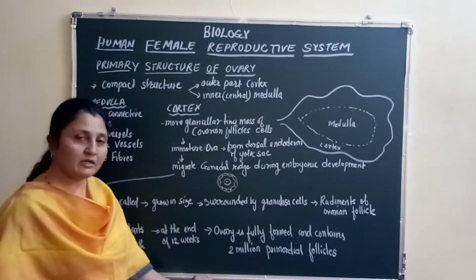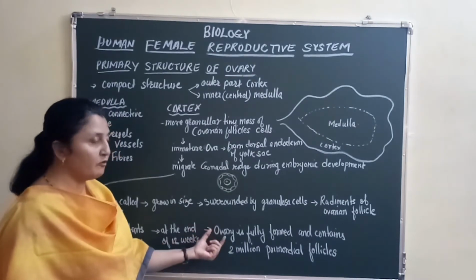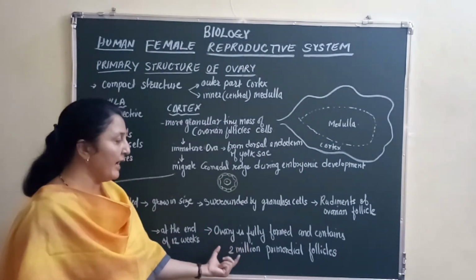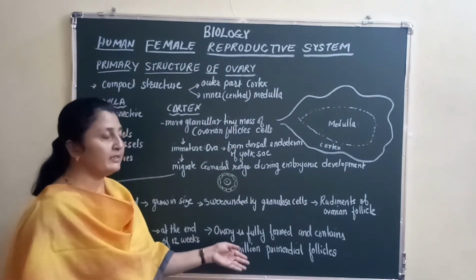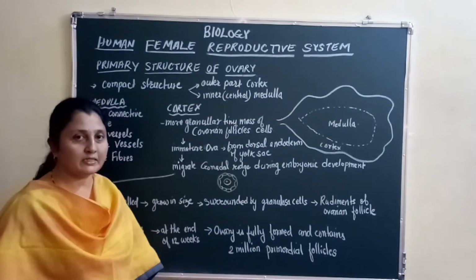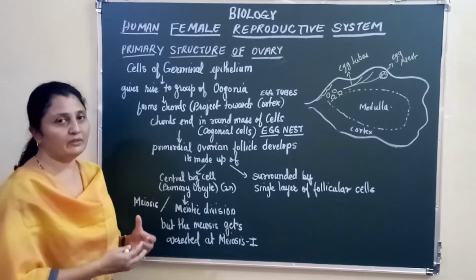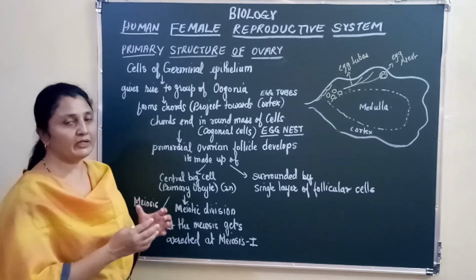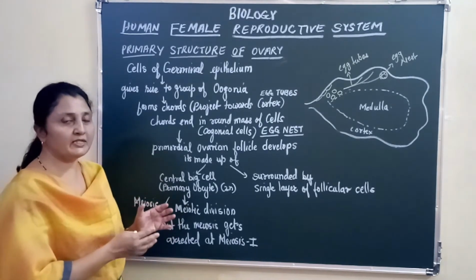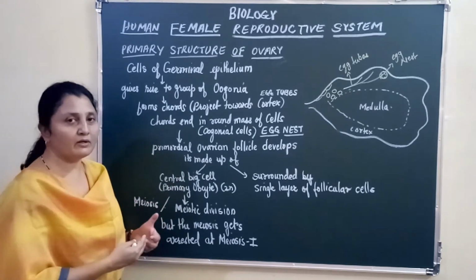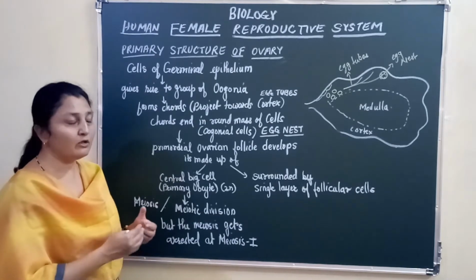She is just 12 weeks old, and she already has a fully formed ovary, and that ovary has some 2 million primordial follicles. Students, we already saw that when a girl child is still in the mother's womb, and just 12 weeks old, she already has 2 million primordial follicles in her ovary.